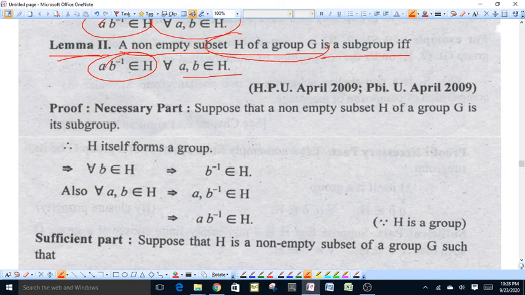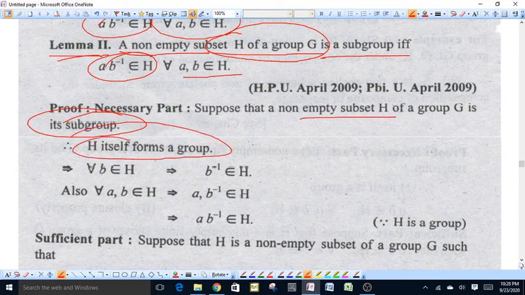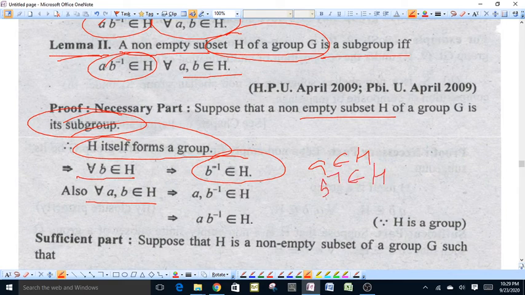H is a non-empty subset of G. Suppose that this non-empty subset H of G is its subgroup. Because H is a subgroup of G, this means H itself forms a group. Therefore, for all B elements of H, B inverse also exists in H, and for all A, B, A belongs to H, B inverse belongs to H, then from closure property AB inverse also belongs to H.